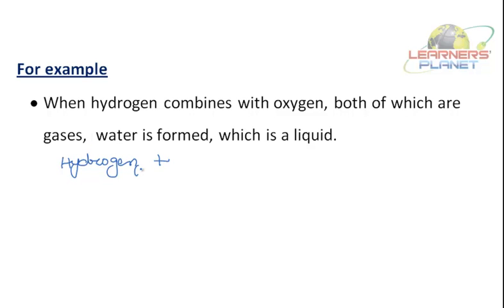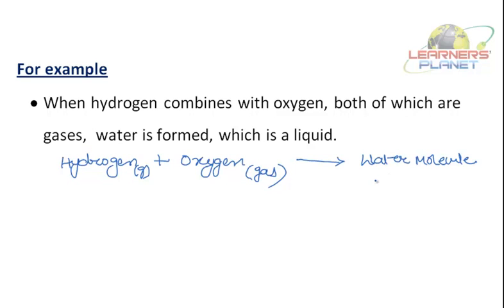It combines with oxygen, which is again a non-metal and a gas, and when heated to a high temperature, it forms water molecules.